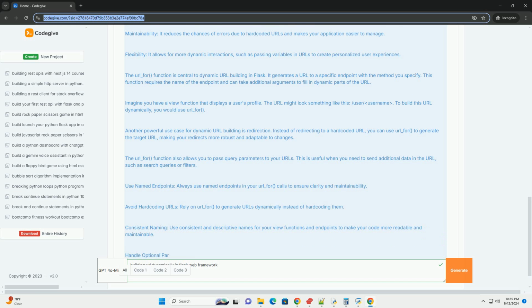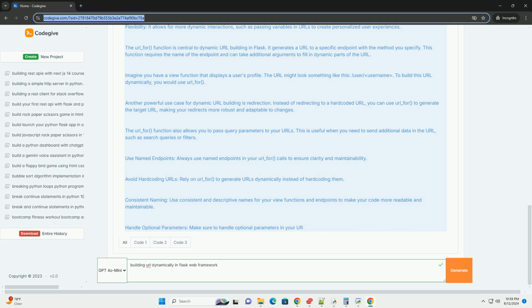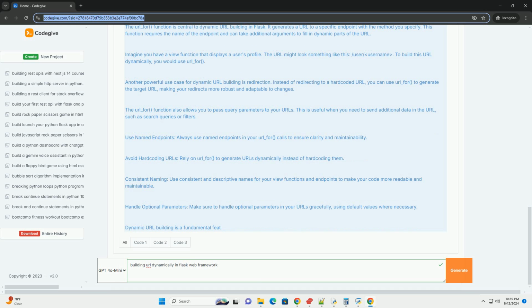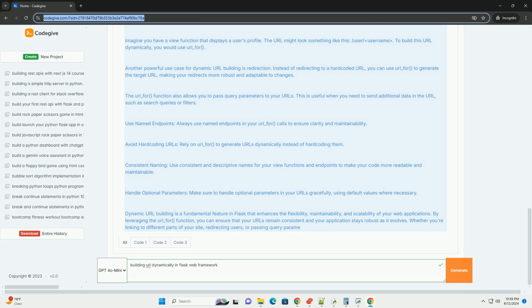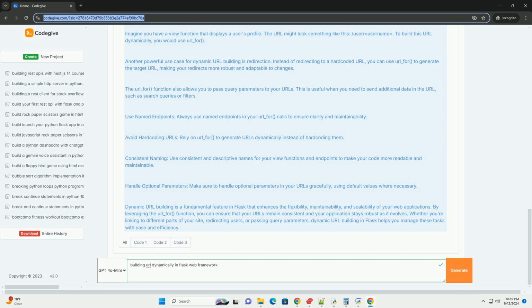Best practices for URL building in Flask. Use named endpoints. Always use named endpoints in your url_for calls to ensure clarity and maintainability. Avoid hard-coding URLs. Rely on url_for to generate URLs dynamically instead of hard-coding them. Consistent naming. Use consistent and descriptive names for your view functions and endpoints to make your code more readable and maintainable. Handle optional parameters. Make sure to handle optional parameters in your URLs gracefully, using default values where necessary.